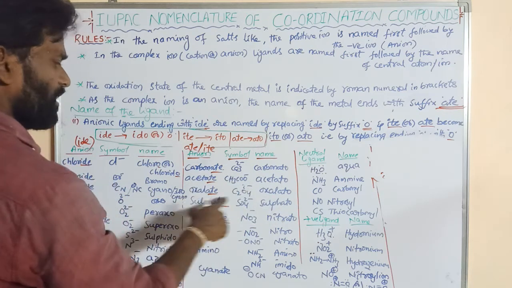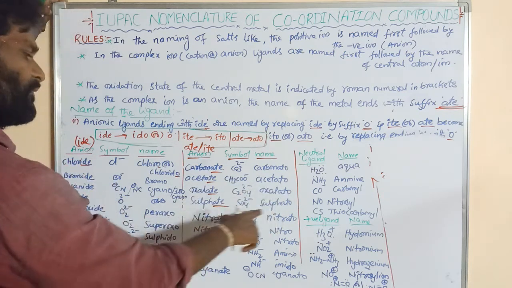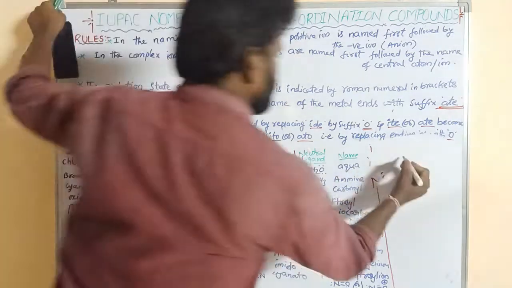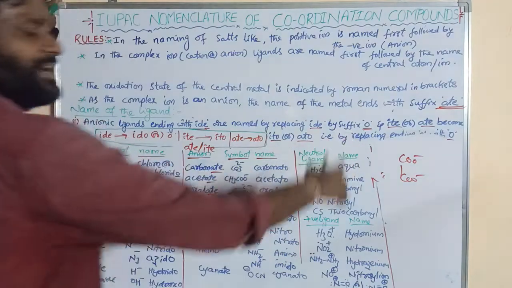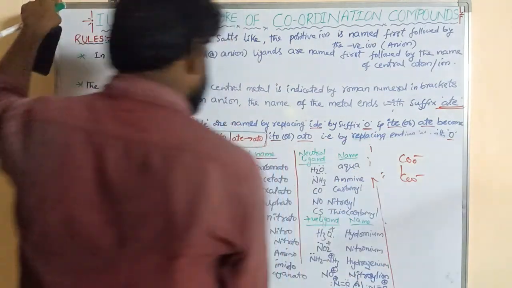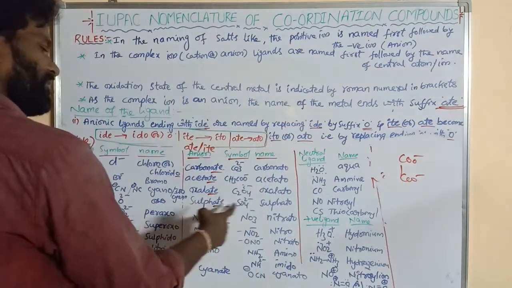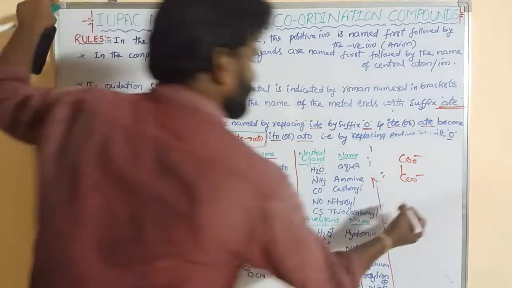Acetate, oxalate, sulfate, right. Oxalate, C2O4 2 minus, is a bidentate ligand. Sulfate, SO4 2 minus.